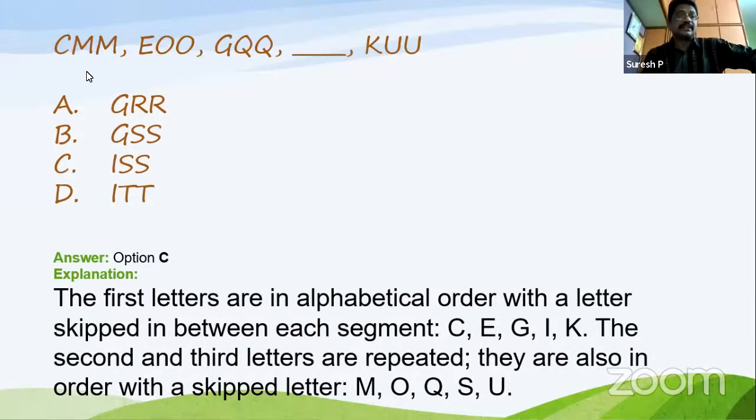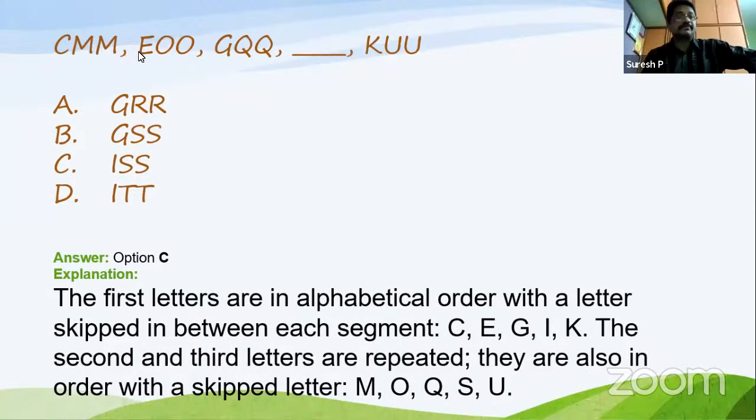Okay. Now here CMM, correct? CMM, EOO, GQQ. So the second and third letters are the same. They are in sequential alphabetical order.